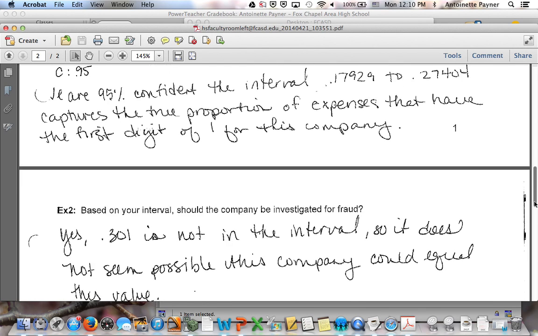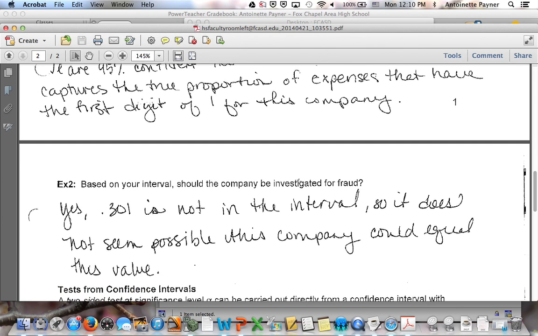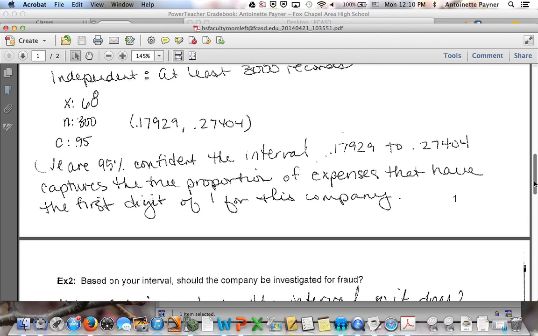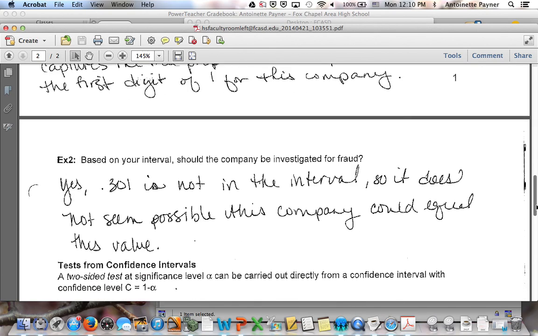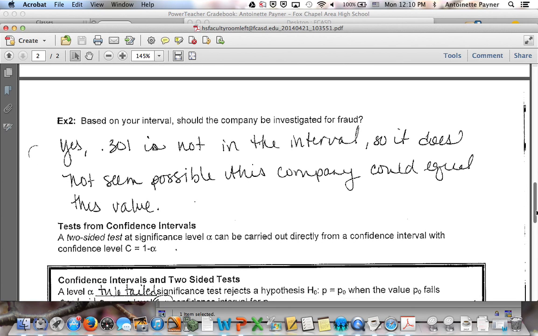So I know that that is different from 0.301. Based on the interval alone, should the company be investigated for fraud? I could say yes, because 0.301 is not in the interval. It doesn't seem possible that the company's proportion could equal this value, that is, that 0.301 of the numbers start with the digit 1.